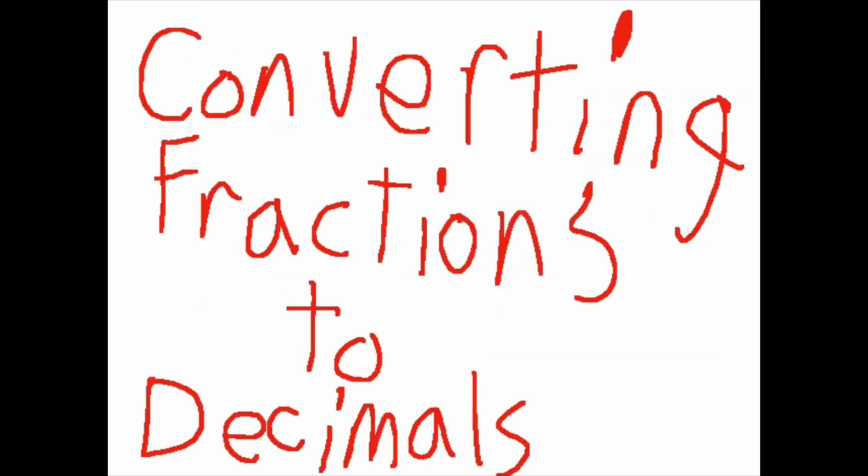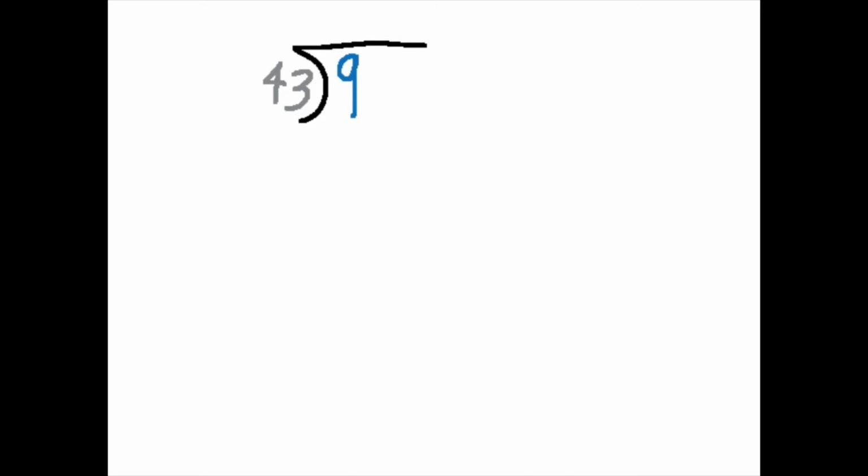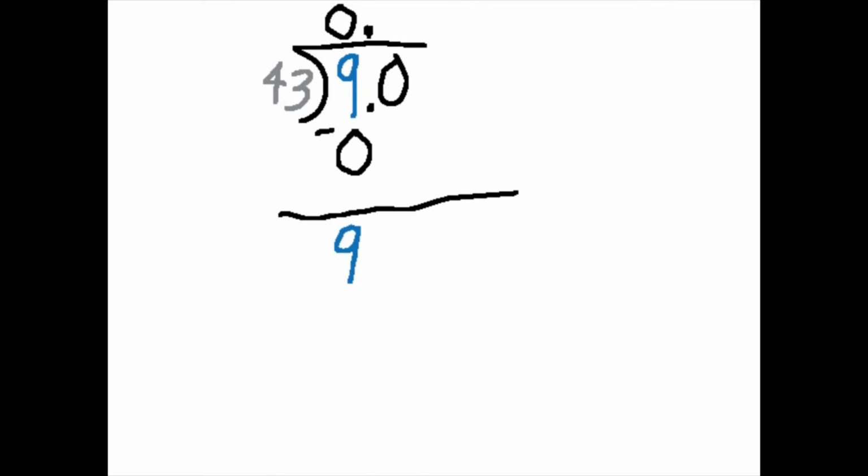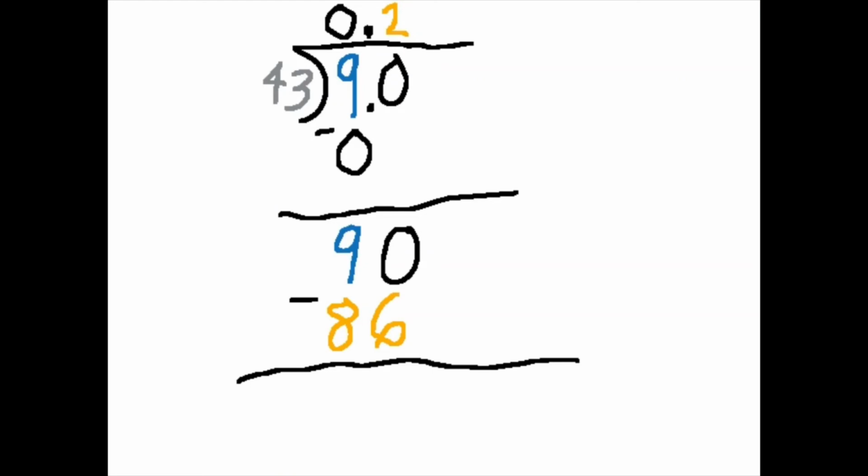I can also convert this to a decimal by dividing 9 by 43. Since 43 is greater than 9, there are no 43s in 9. Then, we'll have to add a decimal point and borrow some zeros. There are two 43s in 90 since 43 times 2 is 86. Now we are left with 4 from 90 minus 86. We borrow another 0, giving us 40. There are 0 43s in 40 since 43 is greater than 40.